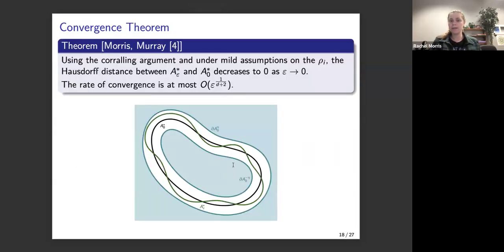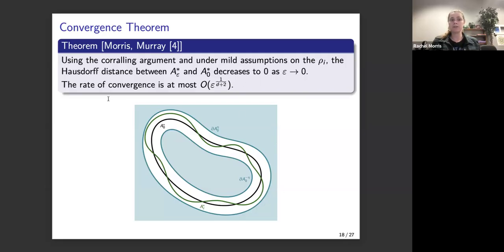And so pictorially, you don't need to understand everything that's going on here, but what I'm trying to show is that you can imagine these blue regions as being the regions where we know that our adversarially robust classifier cannot be. So the boundary has to be between these light blue sets, and that's represented here by the green boundary. And then the boundary of our Bayes classifier, that is going to be that black boundary here.